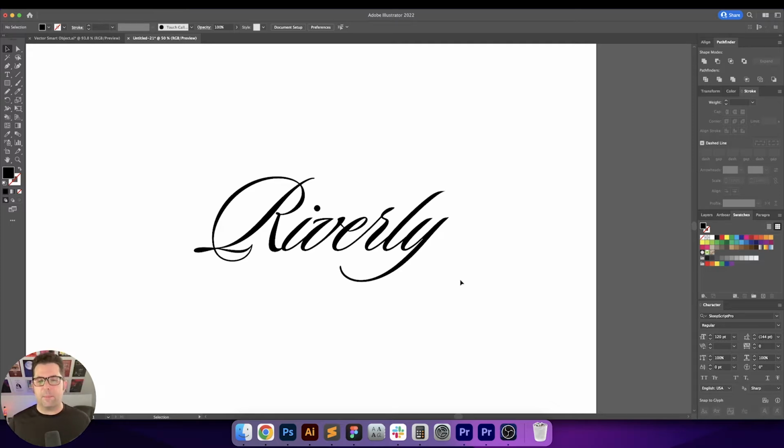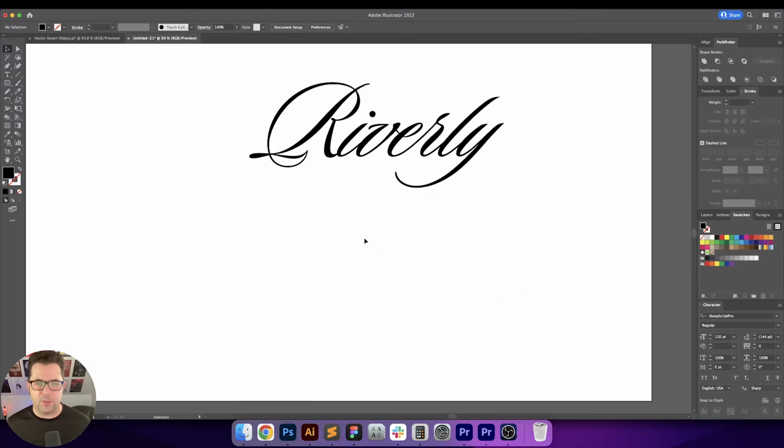So with this type of script typography, it definitely helps them to stand out from what a lot of other banks are doing now. A lot of them are doing like the grotesque typography and, you know, very minimalist type of sans serif type of typography. You're not seeing a lot of newer rebrands of banks going with a script type of font, especially one like this. So I think that it would help them to stand out a little bit more.